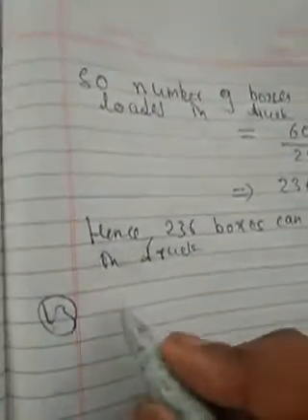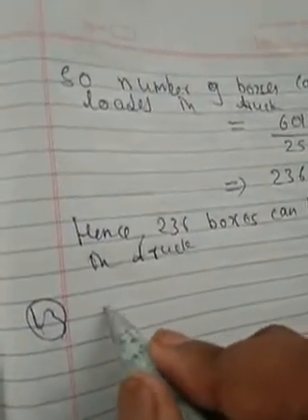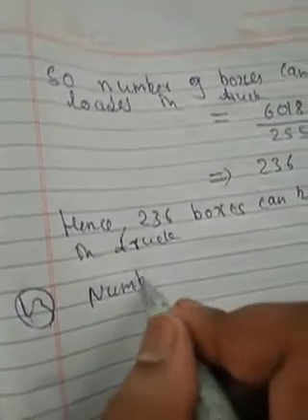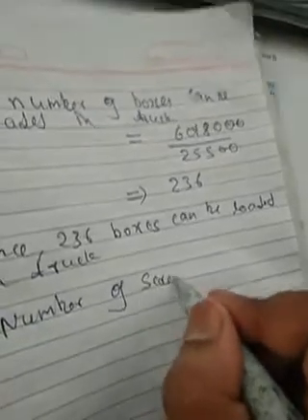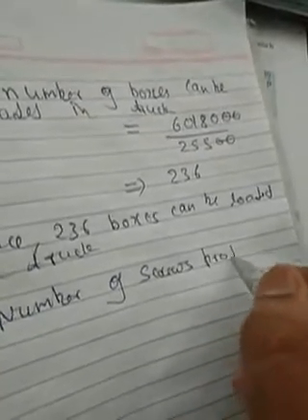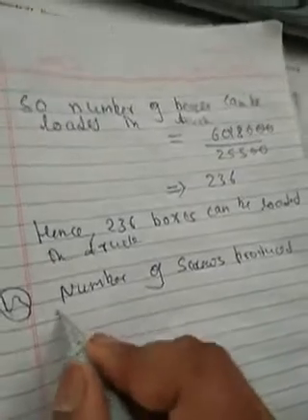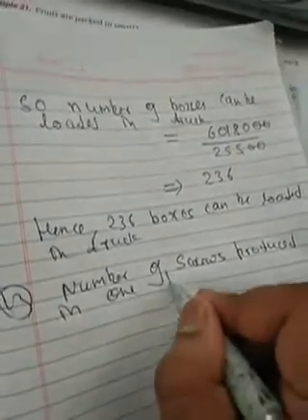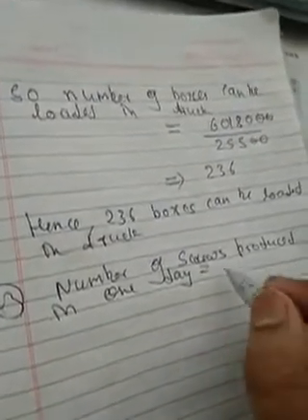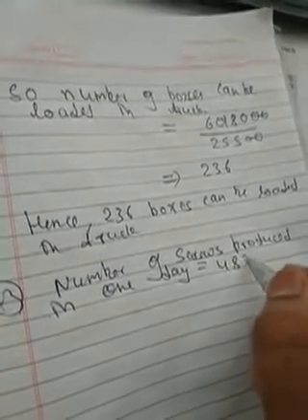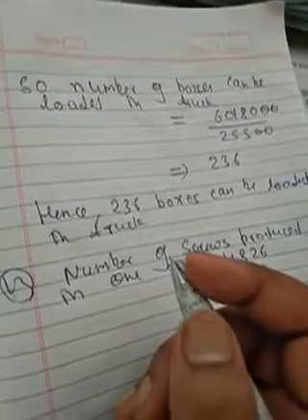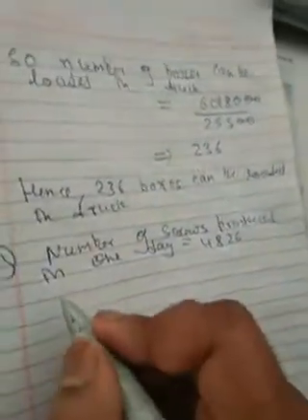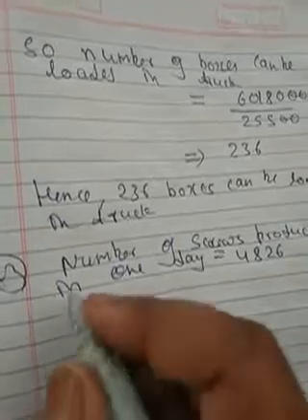Now, number of screws produced in one day is equal to 4,826. Number of working days in a year 2016. Now 2016 is a which year? It is a leap year.